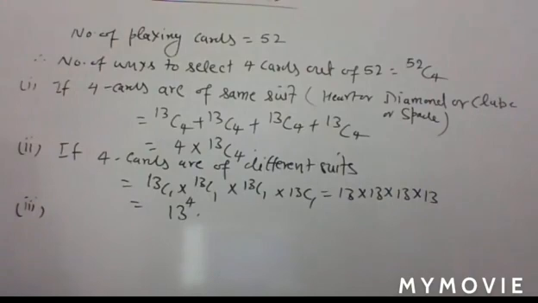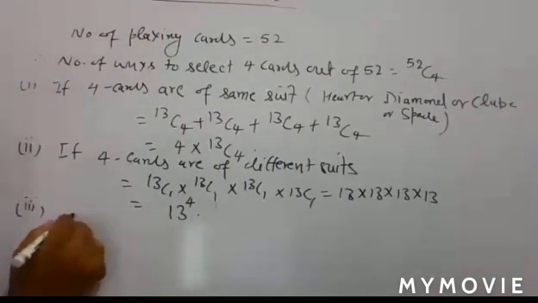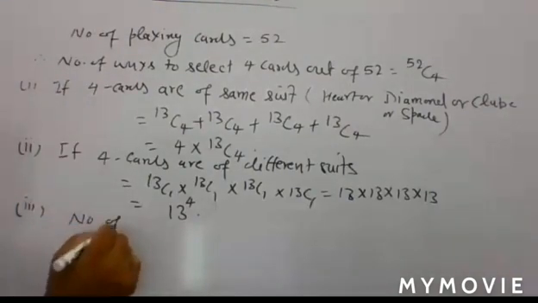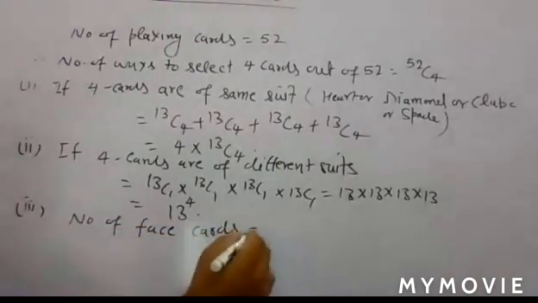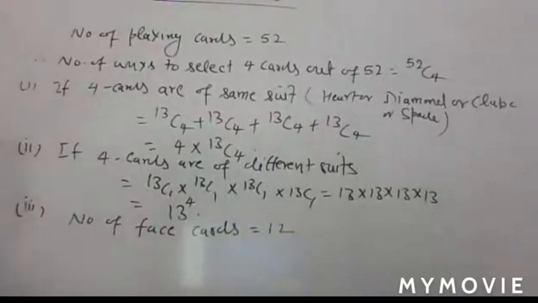Okay, and out of these 12 cards, you have to select any 4 face cards. So write, number of face cards is equal to 12, and you select any 4 cards out of them.